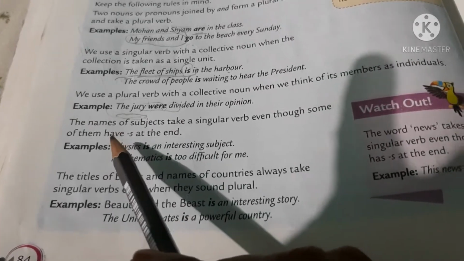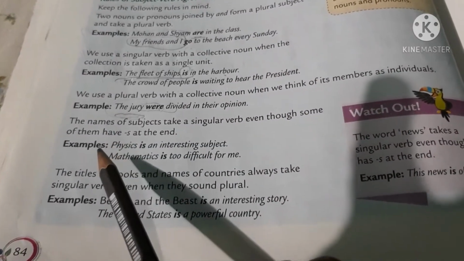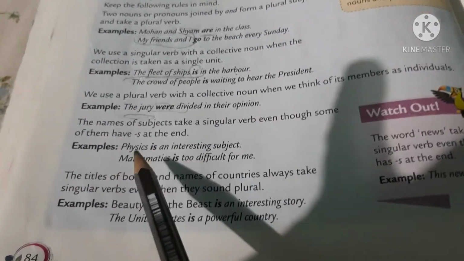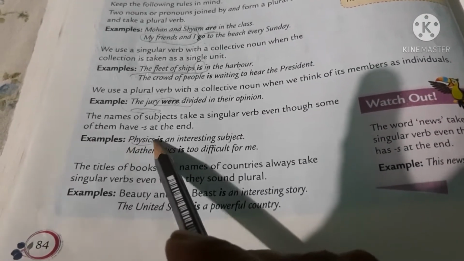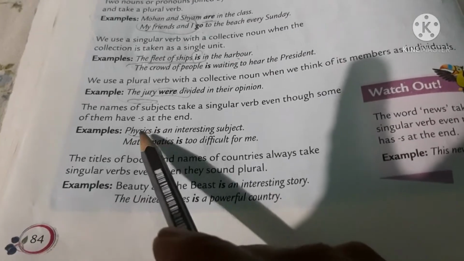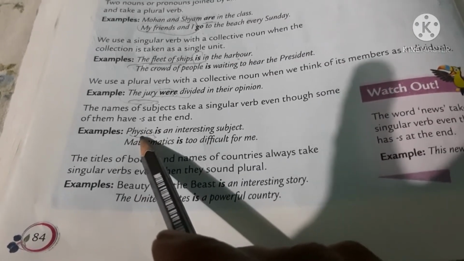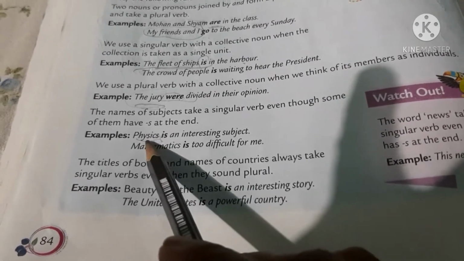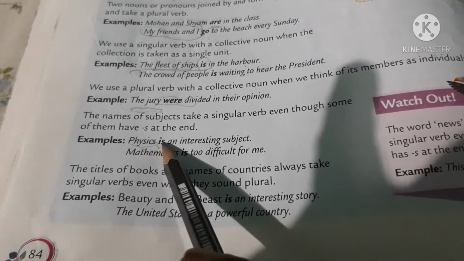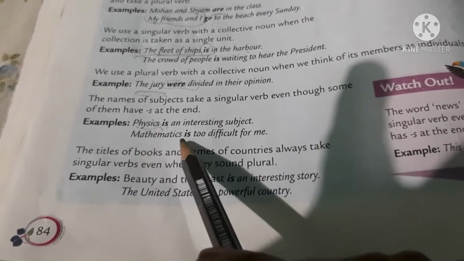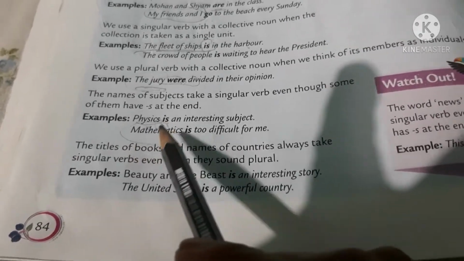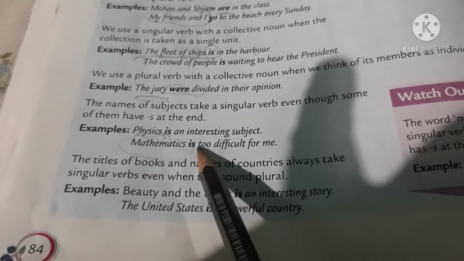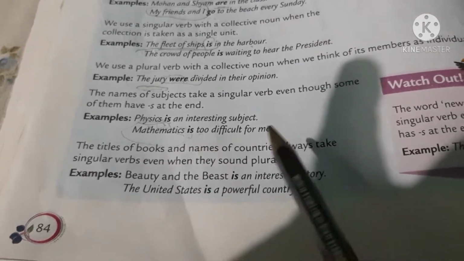Now the names of subjects take a singular verb even though some of them have s at the end. The name of subjects, for example physics, s is at the end, but it is a singular verb. The subject is singular, so it will take a singular verb only. Mathematics, s is written, but this is a singular subject. So singular verb: mathematics is too difficult for me.